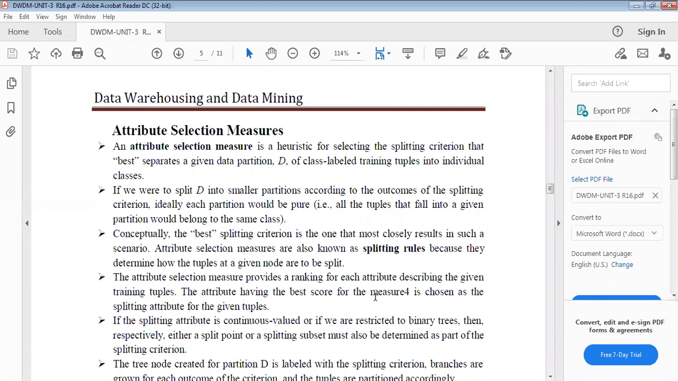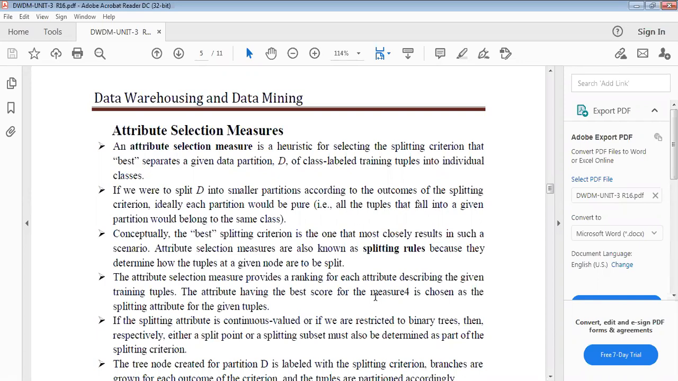If we can split D into smaller partitions according to the outcomes of the splitting criterion, each partition would be pure. All the tuples that fall into a given partition belong to the same class. Conceptually, the best splitting criterion is one that most closely results in such a scenario.